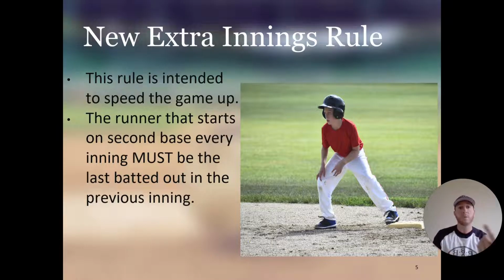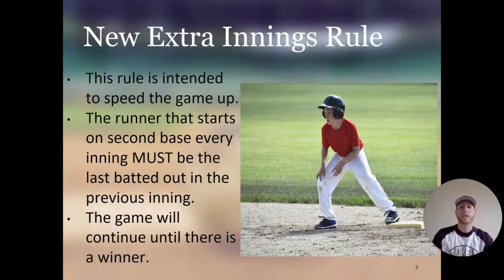They can't be running on the bases. It can't be a tag out on the bases. It can only be the last batted out. So the last batter that got out is who starts on second base. The game will continue until there is a winner. This is really the only new extra inning rule, starting with a runner on second. The whole game still continues as is until there's a winner.